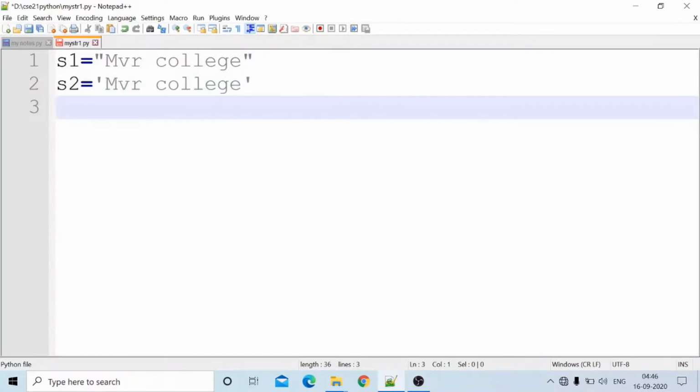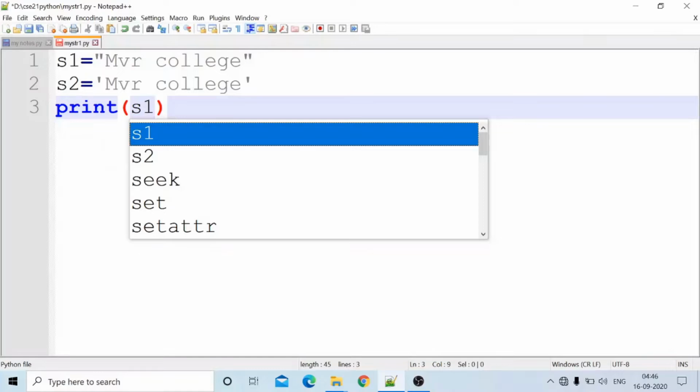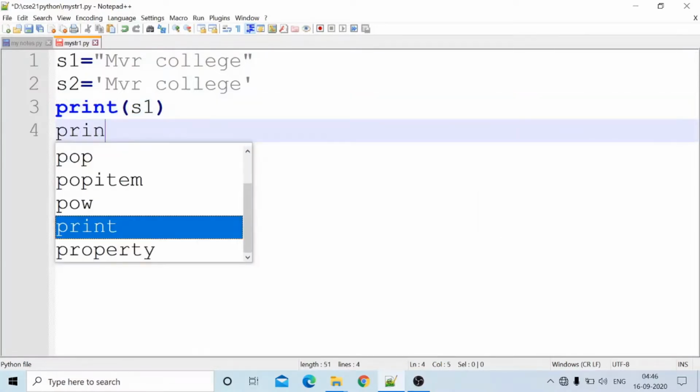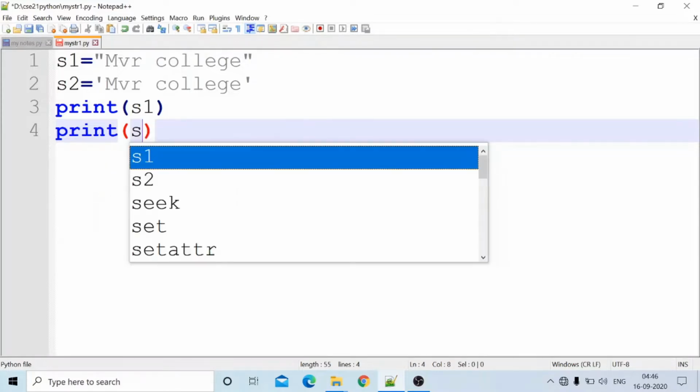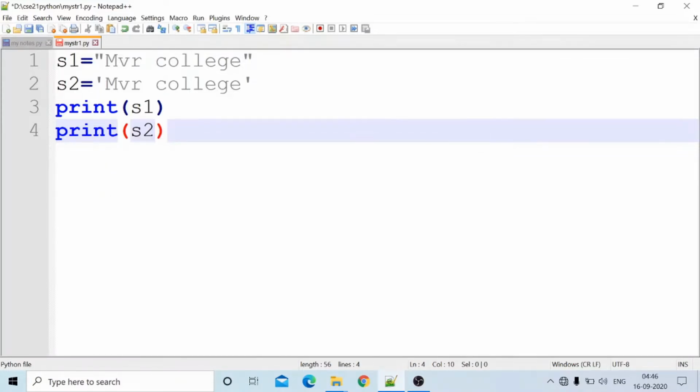Both of them are the same. Print s1, print s2. s1 and s2 are the strings. s1 is specified with double quotes and s2 is specified within single quotes. The string s1 can be printed using print s1. The string s2 can be printed using the statement print s2.